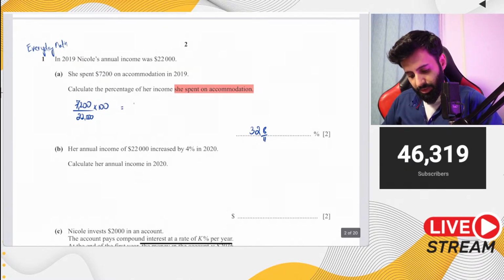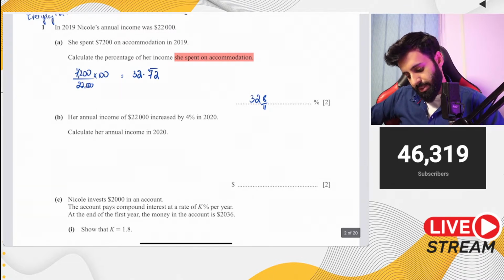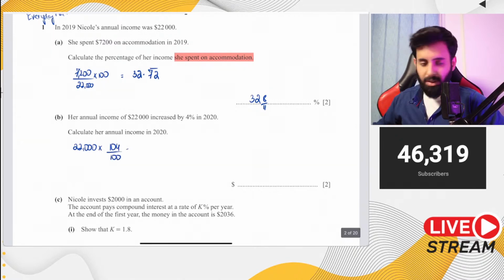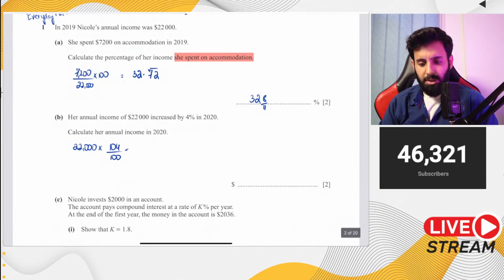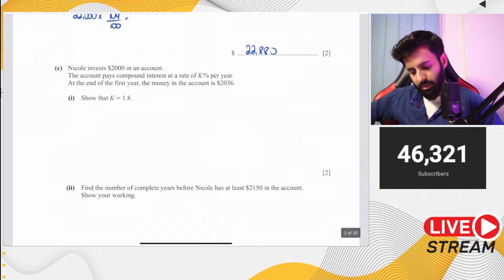Okay, so I'll write it down over here. It's 32.727272 recurring. Her annual income of 22,000 increased by 4% in 2020. Calculate her annual income in 2020. So that means 22,000, we need to increase this by 4%. So how do you increase a value by 4%? You multiply it by 104 upon 100. So let's do that. 22,000 into 104 divided by 100. So that's equal to 22,880. There you go. So far, pretty easy.